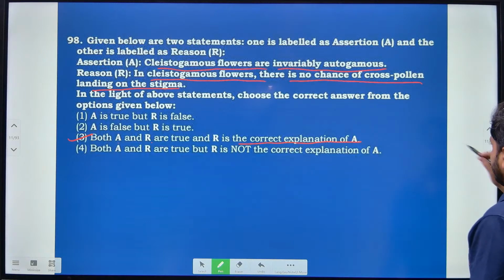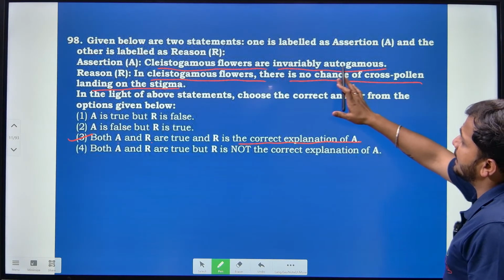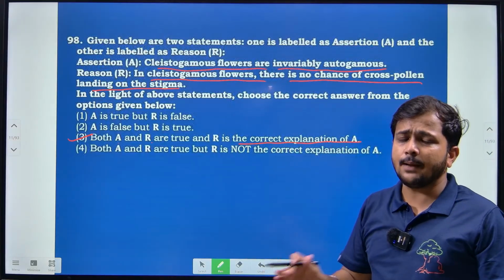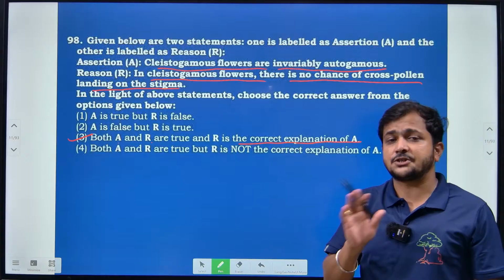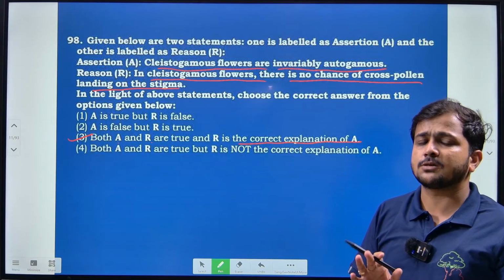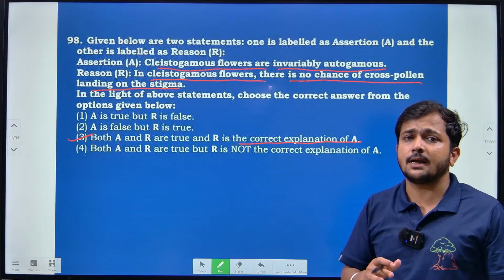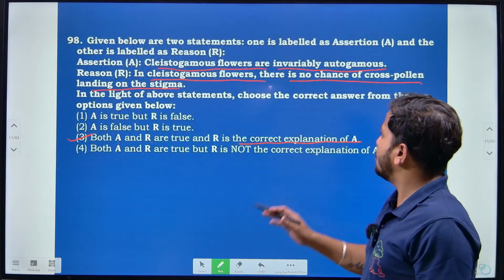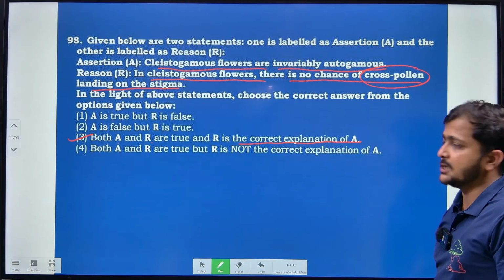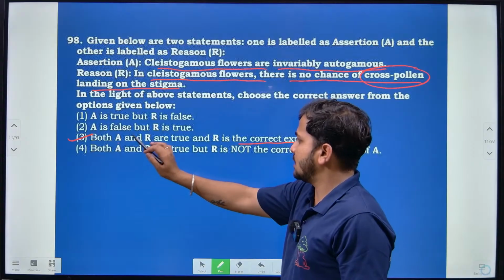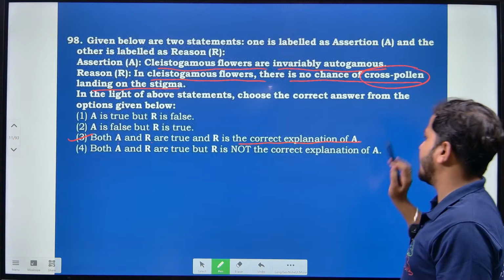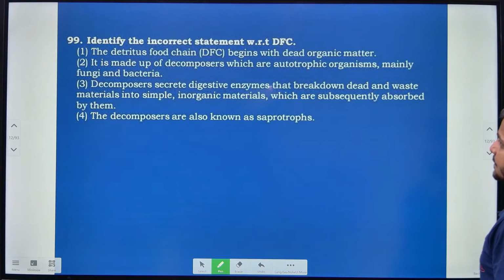As we know, a cleistogamous flower is a closed type of flower where the anthers as well as the stigma are not exposed outside; they are present within the flower. Because of that, there is no chance of cross pollination. So definitely both assertion and reason are true, and the reason is the correct explanation of the assertion.